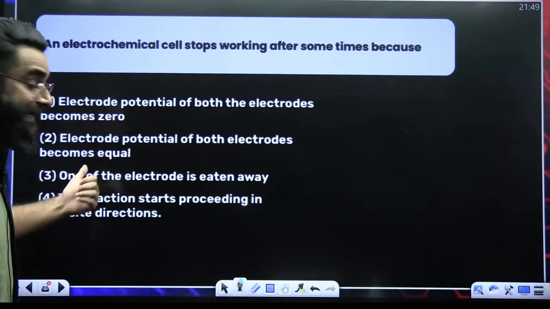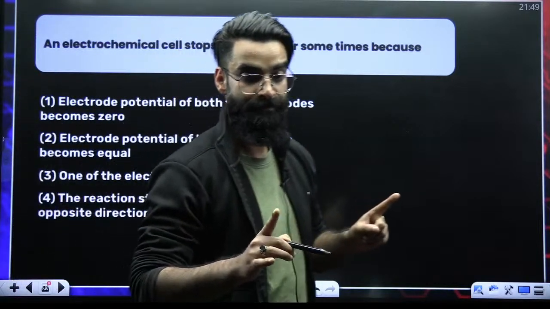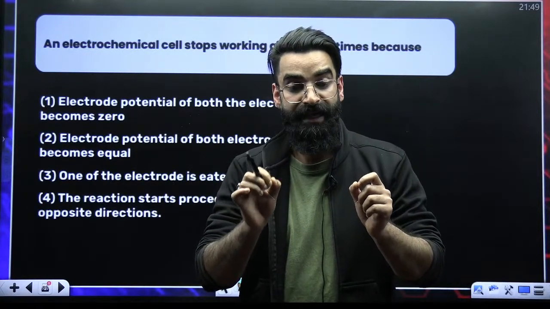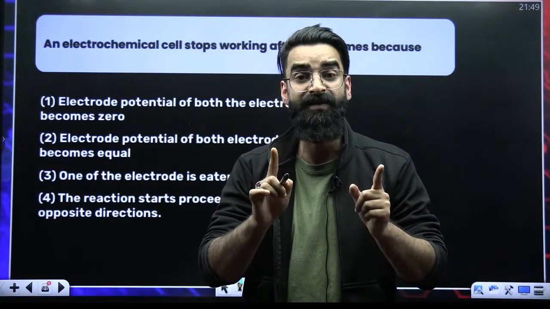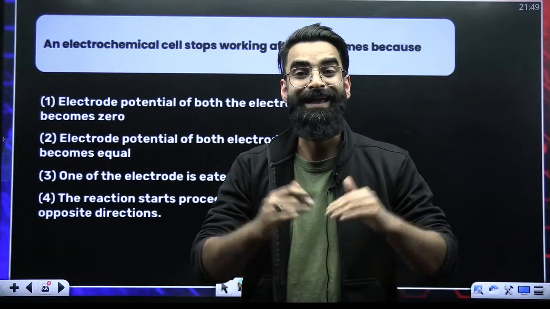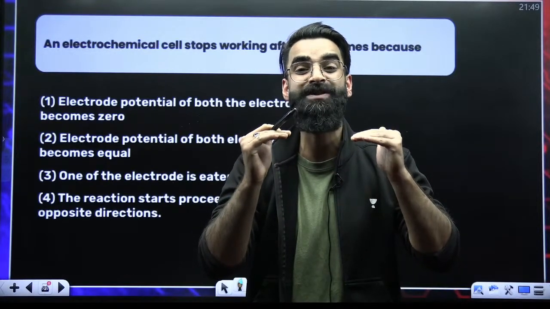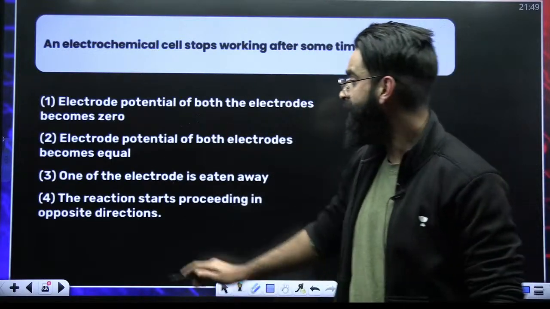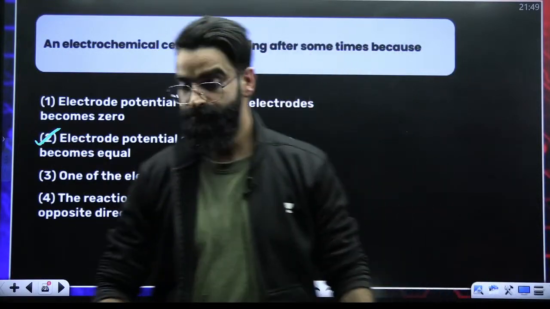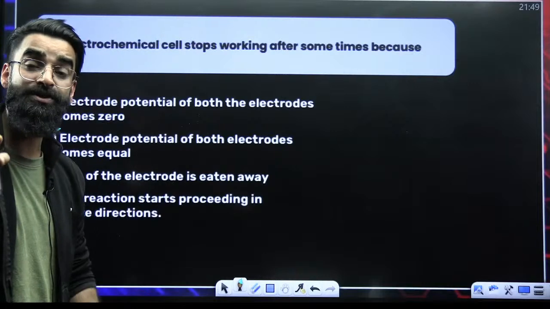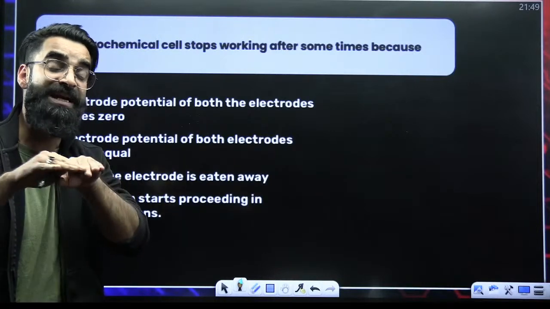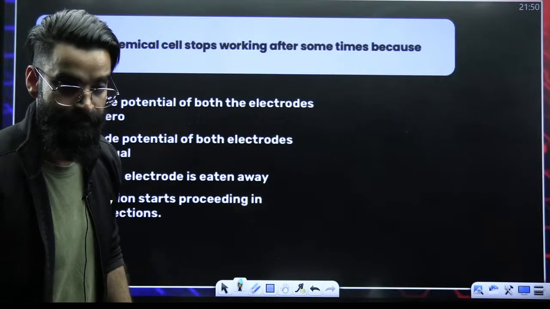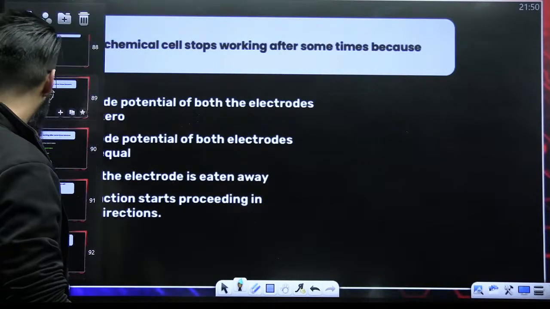Electrode potential of both the electrodes becomes equal. If you remember your equilibrium condition, at equilibrium, what happens? The electrode potential of both the electrodes becomes equal, due to which potential difference becomes zero. Right? So, this is the correct answer. Electrode potential of both the electrodes becomes equal after some time, due to which there will be no potential difference. And if there is no potential difference, no current generation. Right? Perfect.